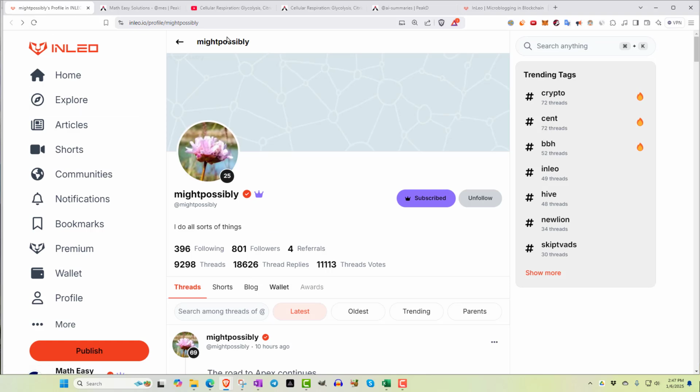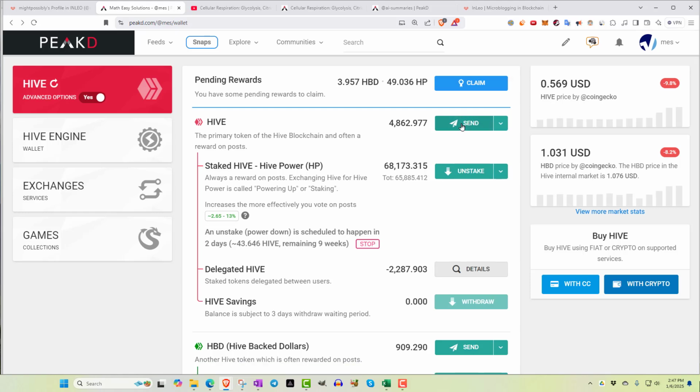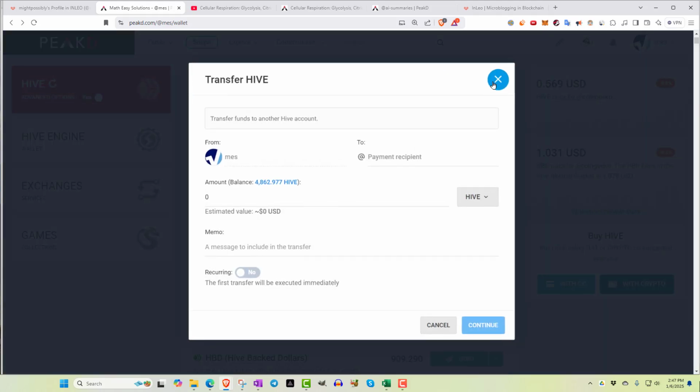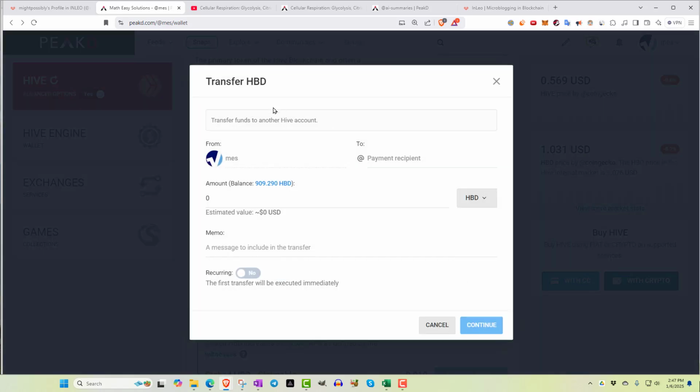So this is the Might_possibly account, and you have to click subscribe here. Once you click subscribe, I'm already subscribed, it will ask you to send the 5 HBD to Leo subscriptions. Basically you'll go to your wallet. Here I'm using a Peakd wallet, but you could use the one inside InLeo. Then you go to, not the Hive, you send the HBD. So you go here and send HBD, type in Leo subscriptions, and also the memo, subscribe : Might_possibly.